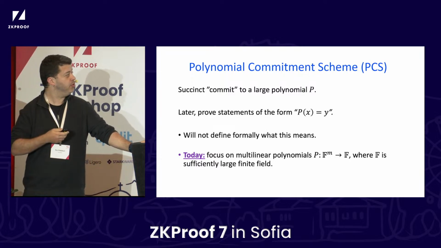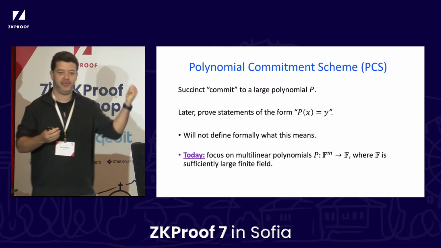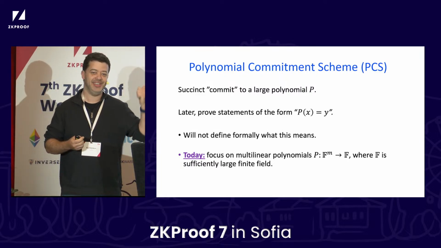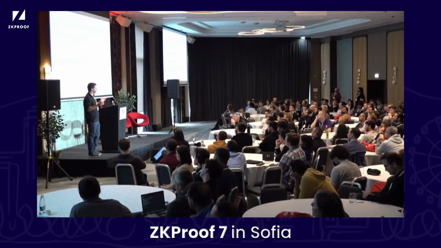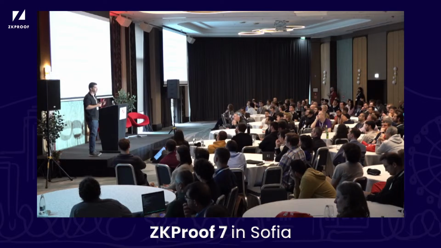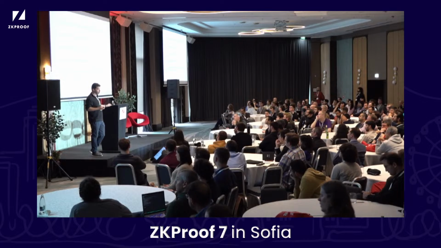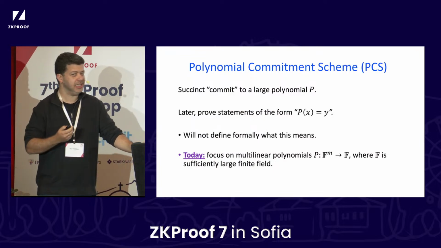Okay? So thankfully, in this talk, we're just breaking security, so I don't need to define what it actually means for a PCS to be secure. But intuitively, you understand what I mean, right? Once you hash, you're intuitively committed to a polynomial, and you cannot open it in different ways. Okay? So that's a PCS.